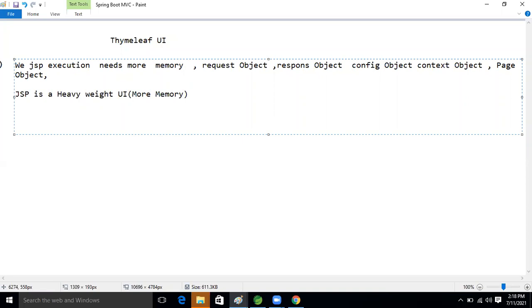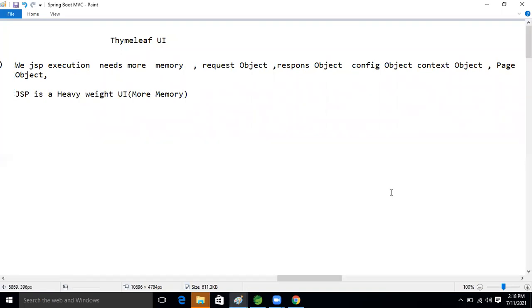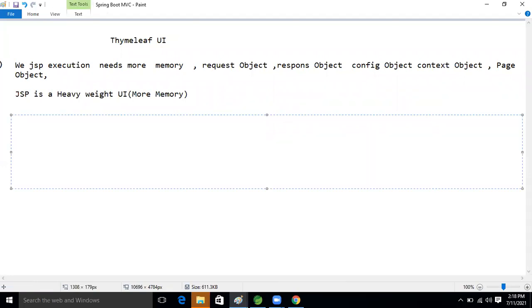So I'm writing just one question: why is it a heavyweight UI technology, guys? Anyone?